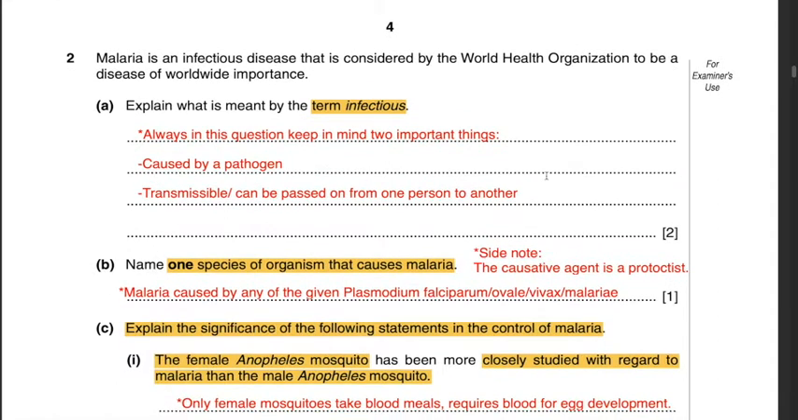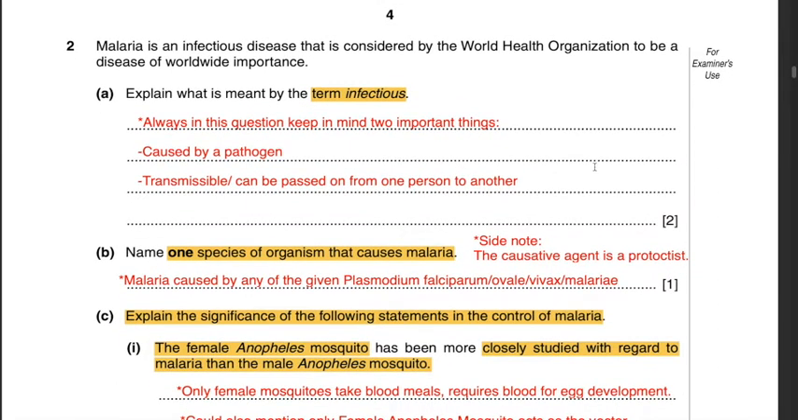Question 2. Malaria is an infectious disease that is considered by the World Health Organization to be a disease of worldwide importance. Explain what is meant by the term infectious. Always when they ask this kind of question, what is meant by the term infectious, you have to mention 2 important things. Infectious is when it is caused by a pathogen and it is transmissible. That is, it can be passed on from one person to another. So the 2 key points to remember are caused by a pathogen and transmissible.